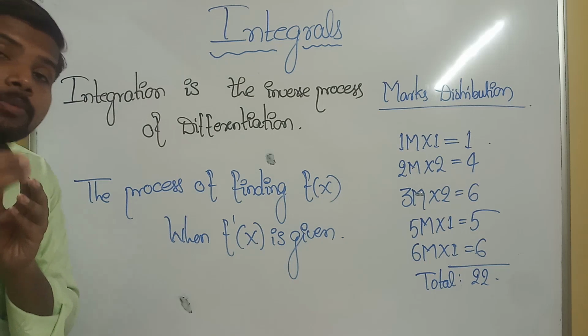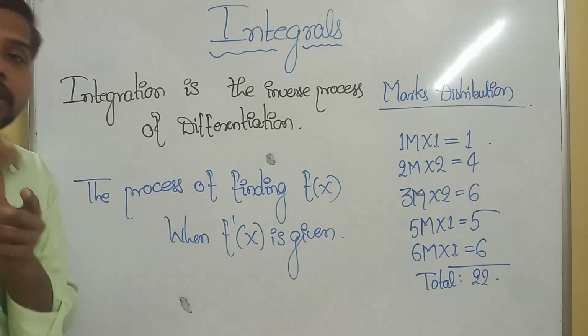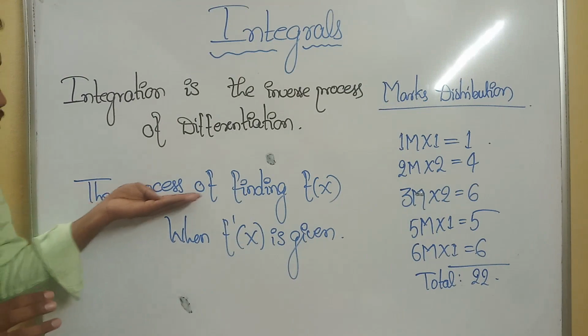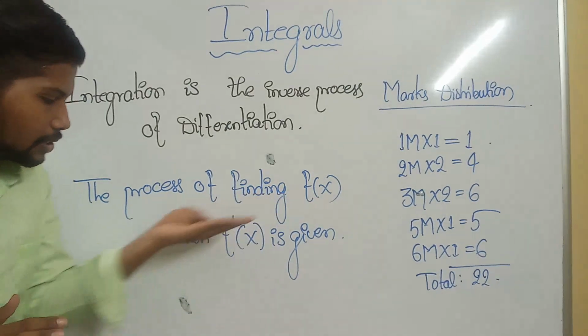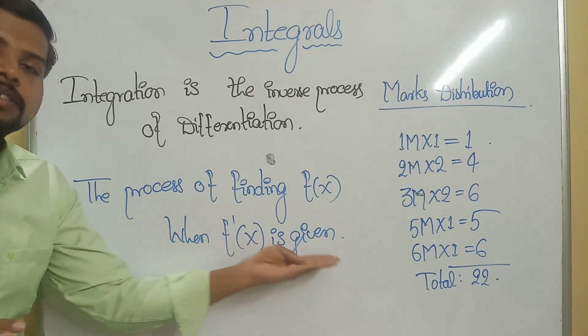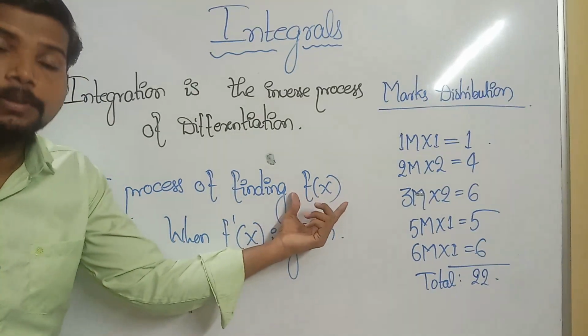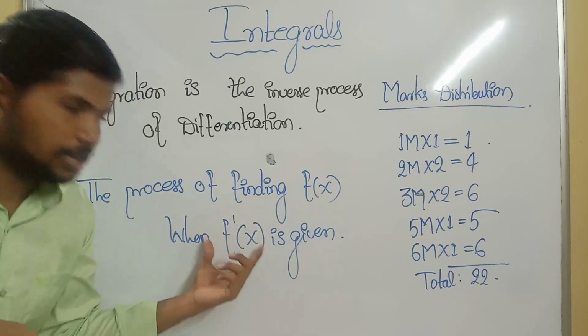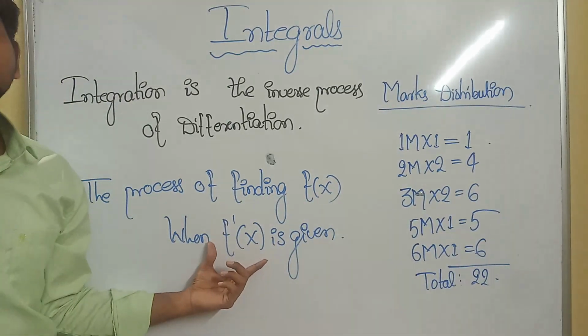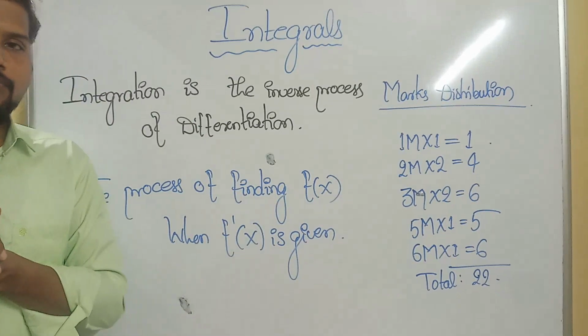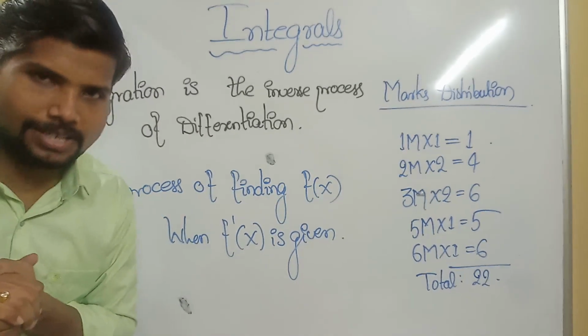If I talk with respect to derivative, in pure mathematical language, it is a process of finding f of x when f dash of x is given. Means f dash of x is the derivative of f of x. Whenever they give the derivative of the function, how to find the function? By integrating f dash of x, we will get f of x. I think you got the point clearly.